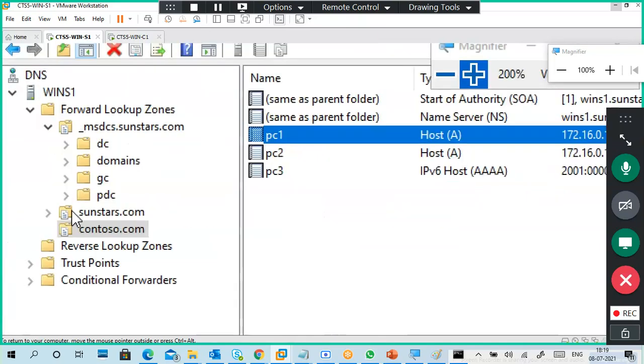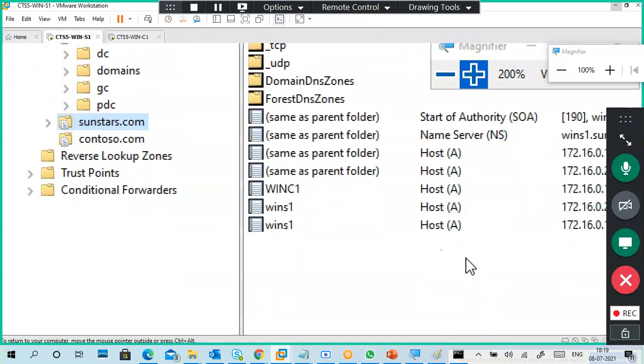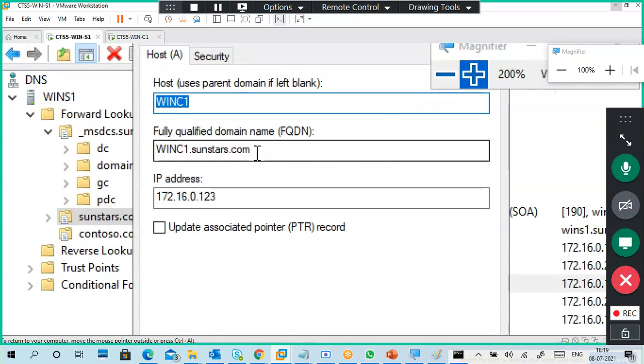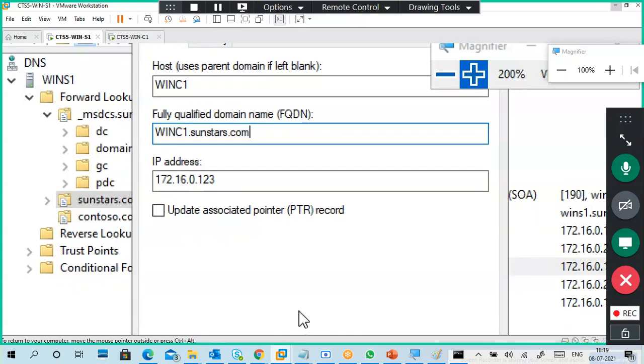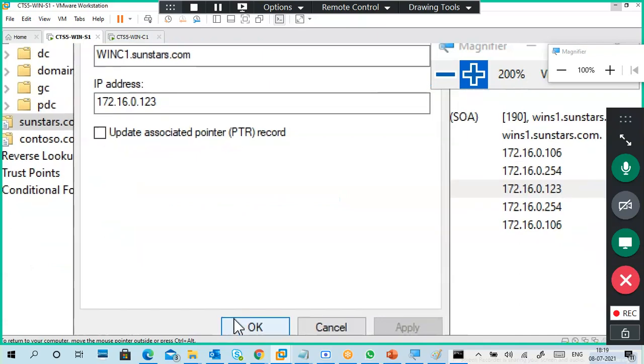For example, I'm going to sunstars.com, and I create winc1. What is the FQDN? winc1.sunstars.com. So this is my FQDN because winc1 is in the sunstars.com zone. So that's it.